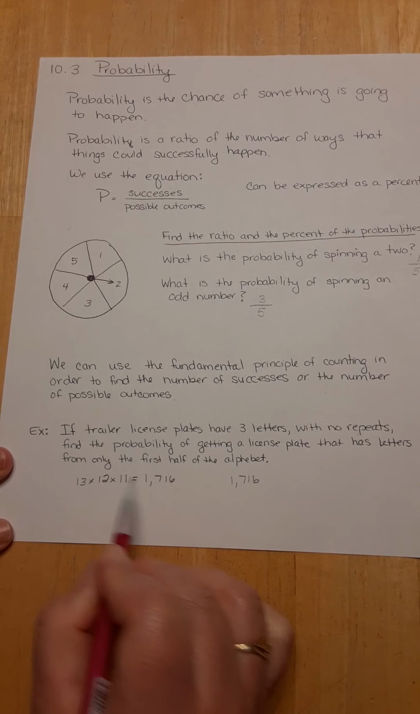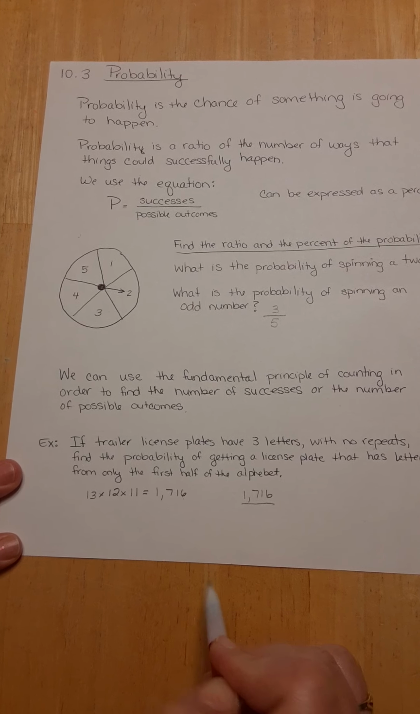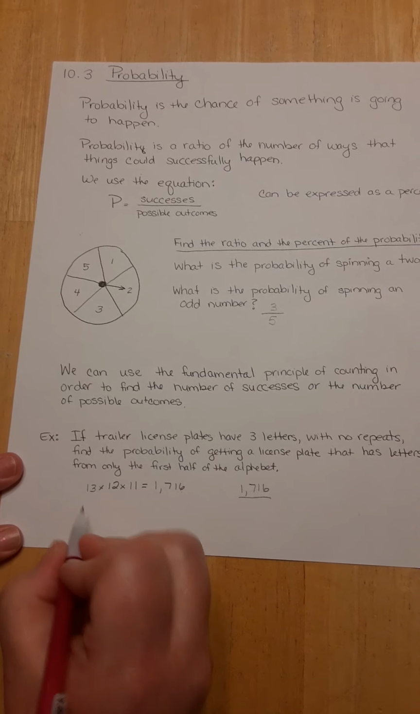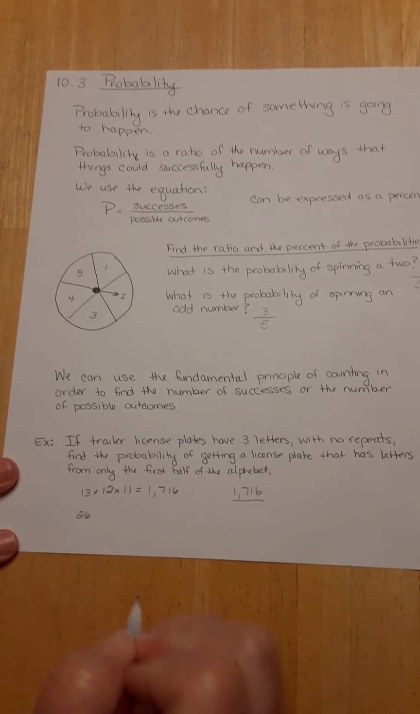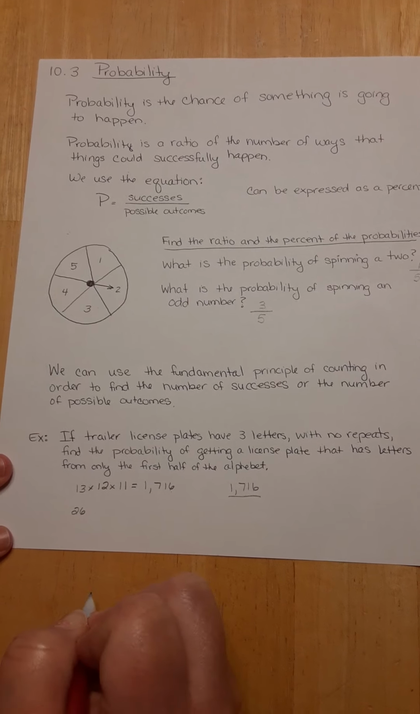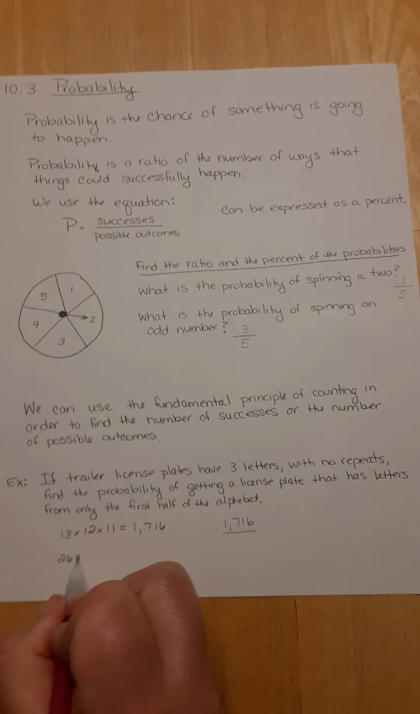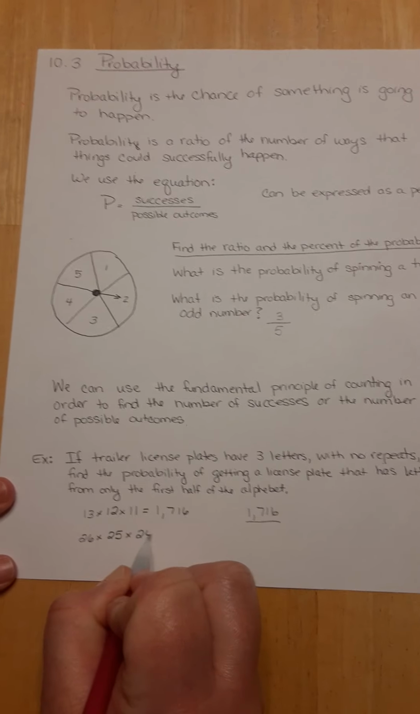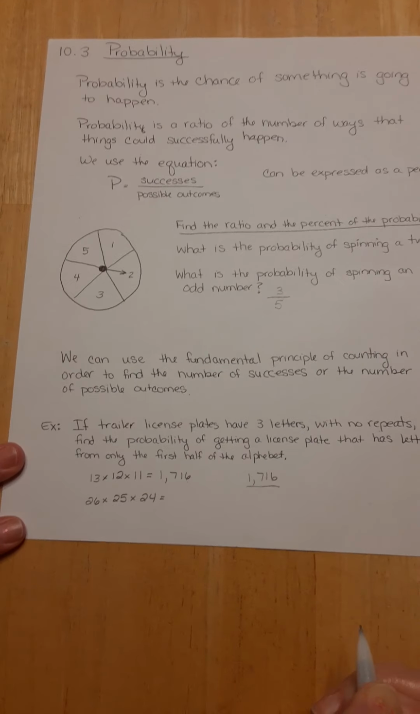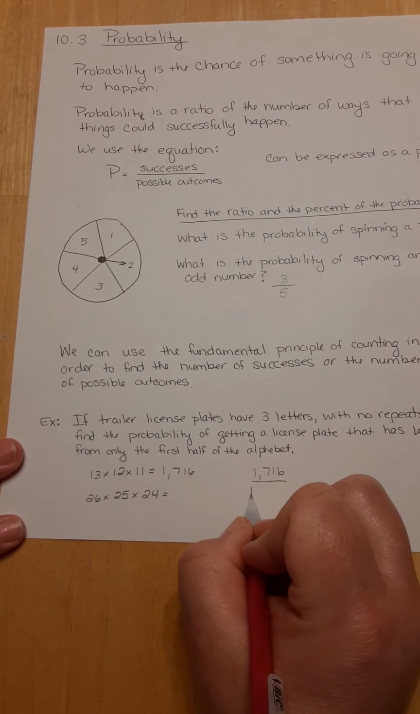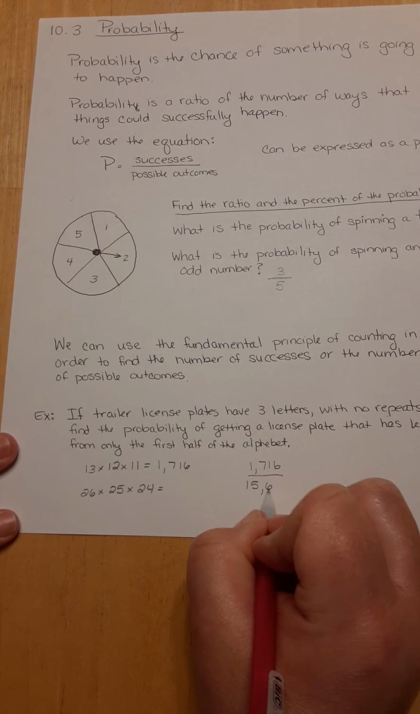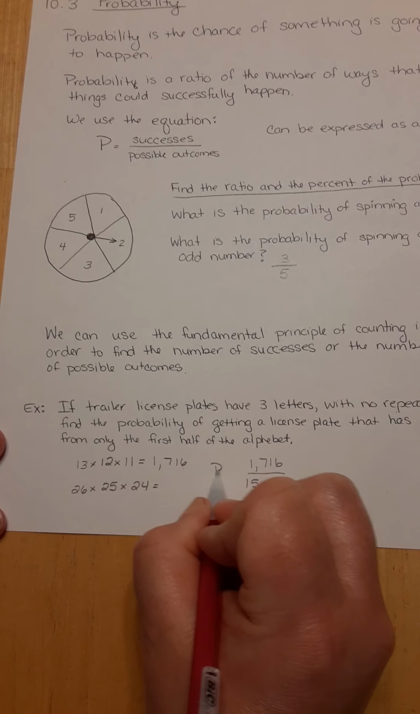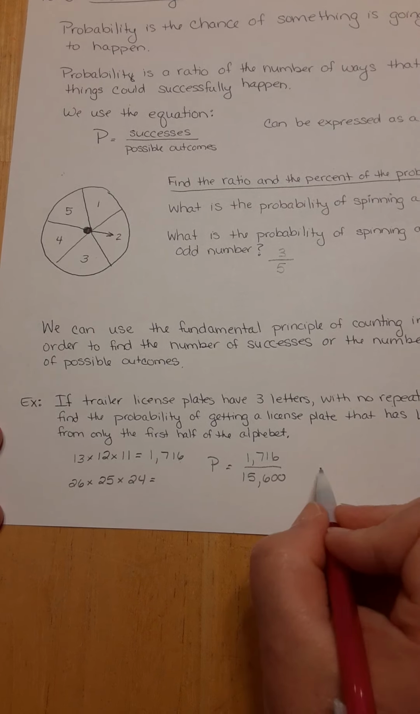Now, for our denominator, we need to figure out how many possibilities there are. Well, there's 26 letters in the alphabet. Okay, now remember, every time I go to draw, there's one number that gets held out. So I go 26, 25, 24. And when I multiply those all together, I end up with 15,600. Okay, so there's my equation for probability.